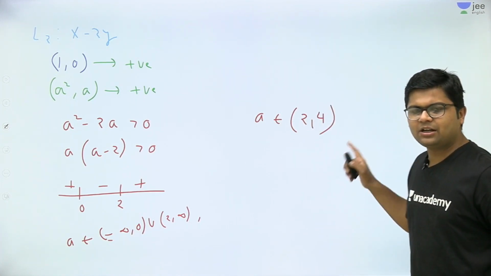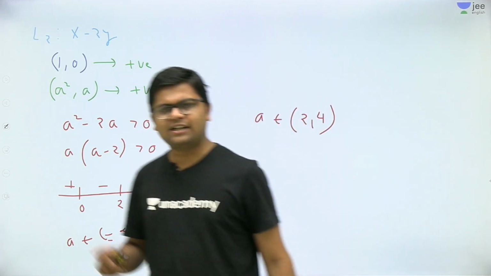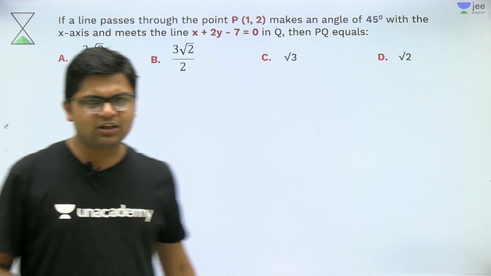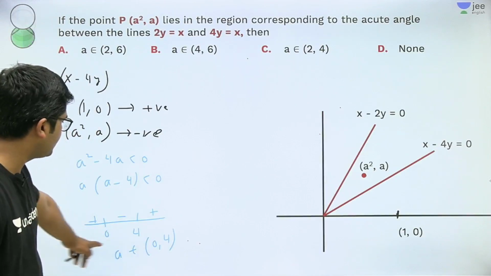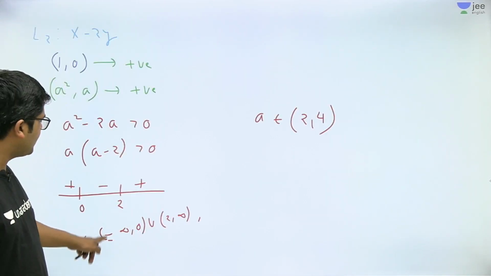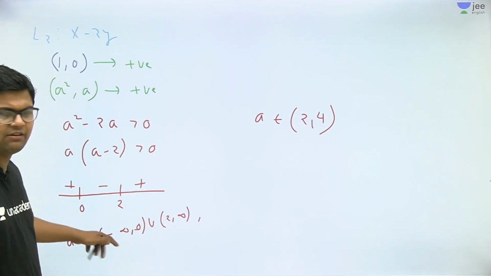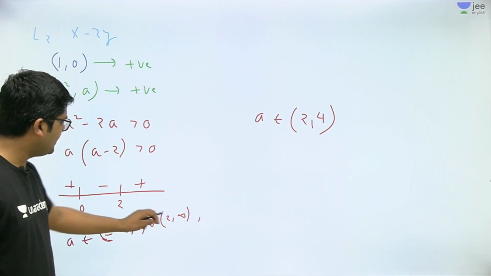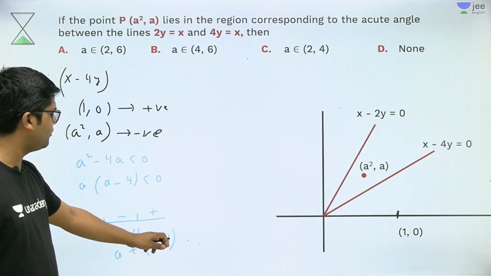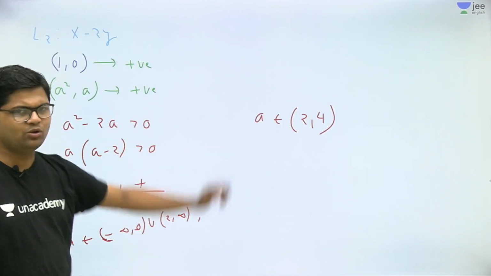I think everybody must have understood how I took the intersection.